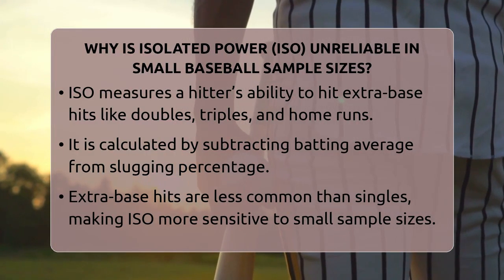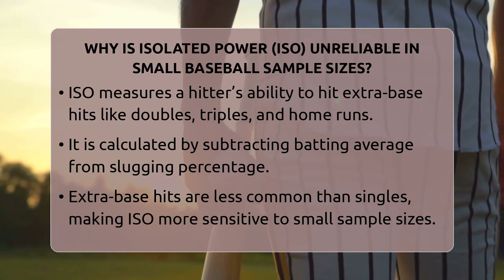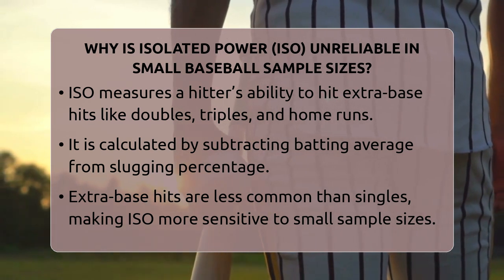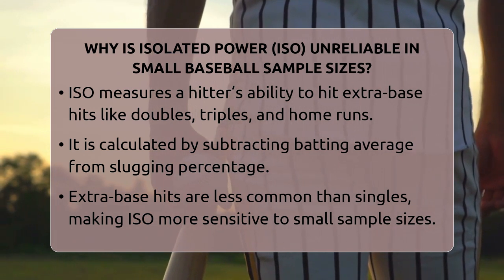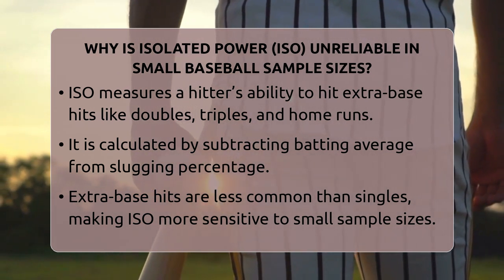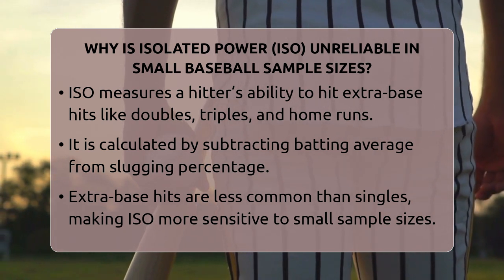Why is isolated power, ISO, unreliable in small baseball sample sizes? Imagine trying to judge a player's power after just a few games. It's like trying to guess the strength of a storm from a single gust of wind. That's exactly what happens when we look at isolated power in small samples.